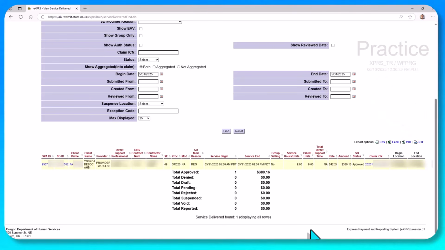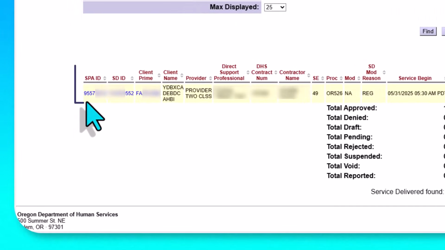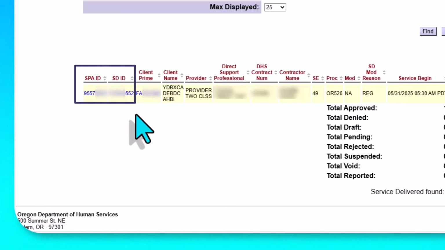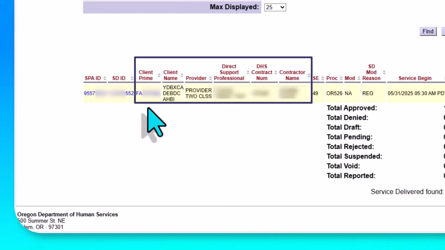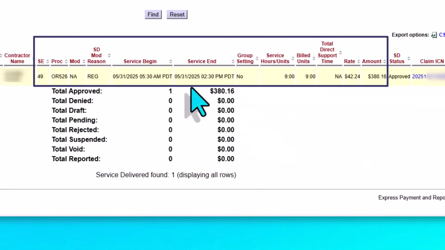Looking at the result set, we have a few things we can see here. We get basic information like the SPA ID and the SD ID. These are also hyperlinks that will open up those pages so that you can examine them in closer detail. We see the individual's prime and their name, as well as provider information and the case management entity that authorized this individual's services. We learn information about the service itself, such as when the service began and ended, how much of the service was billed for, and the rate and amount that was paid.